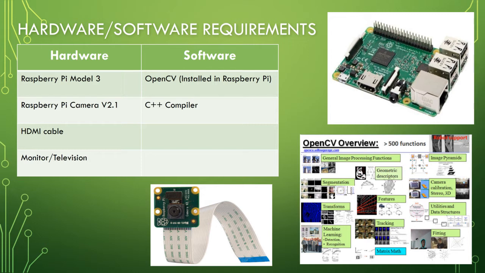It supports Windows, Linux, Mac OS or iOS, and Android as well. It is designed for computational efficiency with a strong focus on real-time applications. Written in optimized C or C++, the library can take advantage of multi-core processing also. It also offers optimized implementations for more than 2,500 algorithms.